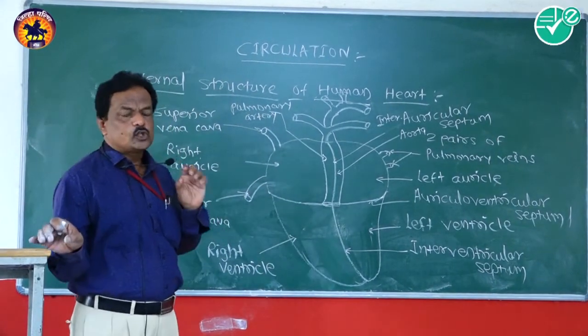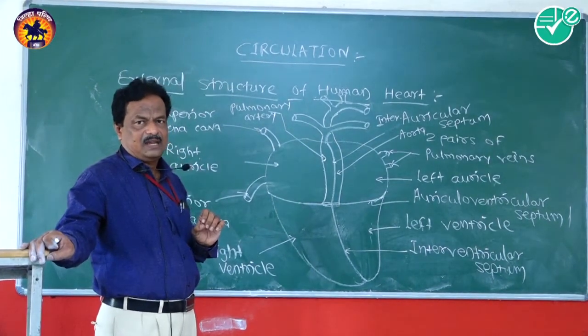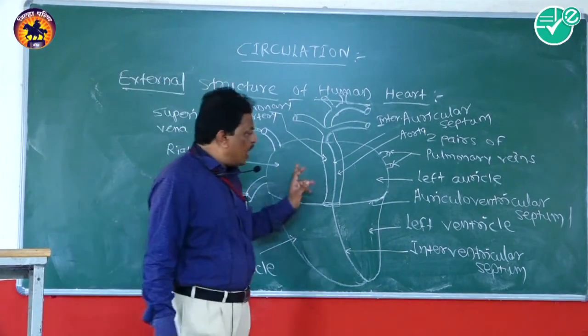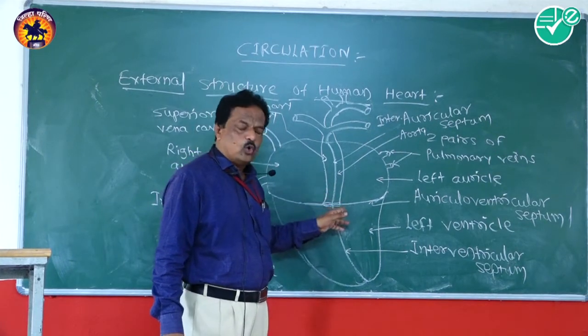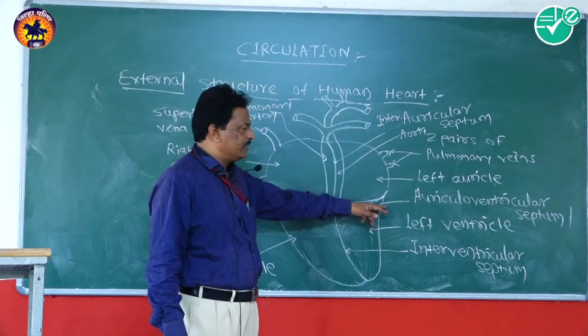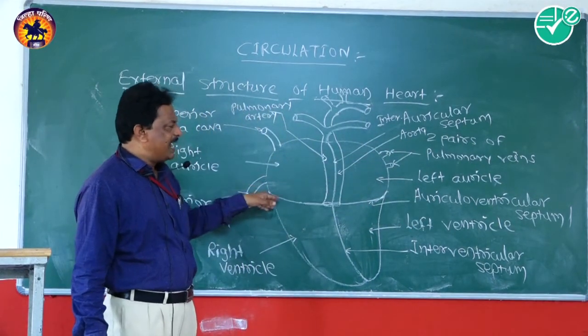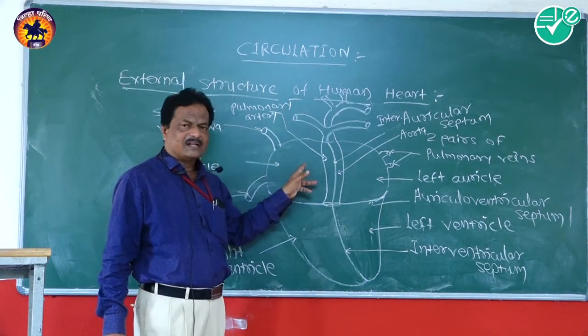At the auriculoventricular septum, the heart shows a groove-like structure or a sulcus. Means the auriculoventricular groove or auriculoventricular sulcus is present in the auriculoventricular wall of the heart.